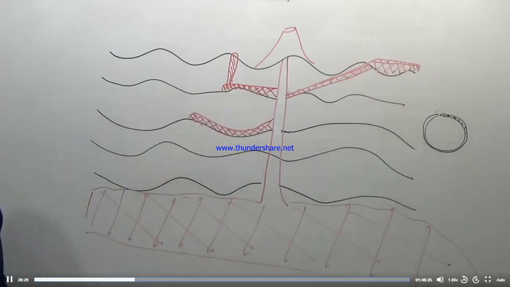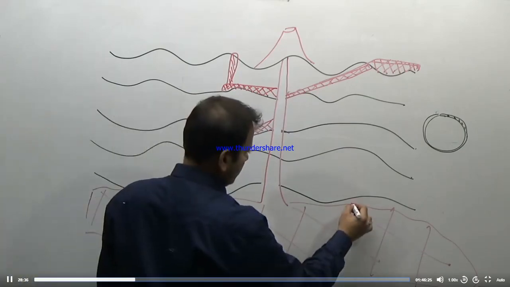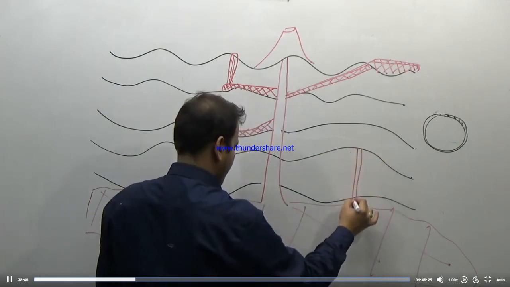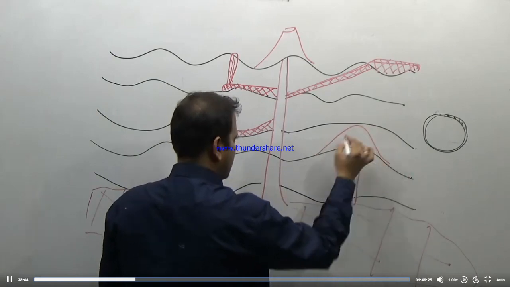Again an extrusive landform. Some of the magma or lava goes up and solidifies as a large dome-like structure.